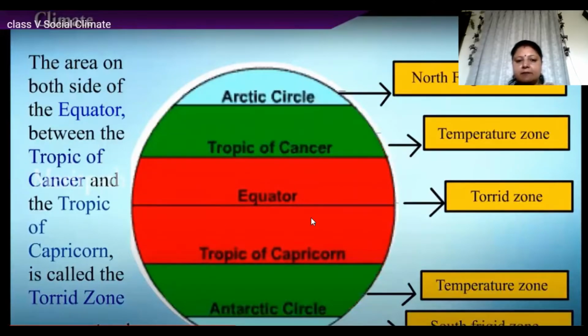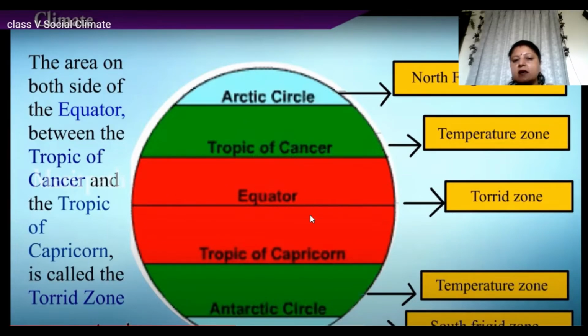Now look at this. The area on both sides of the equator between the Tropic of Cancer and the Tropic of Capricorn is called the torrid zone. This red area, this is Tropic of Cancer. You remember 23.5 degrees north, and this is 23.5 degrees south. Now this area is called the torrid zone. This area receives the maximum heat of the sun.